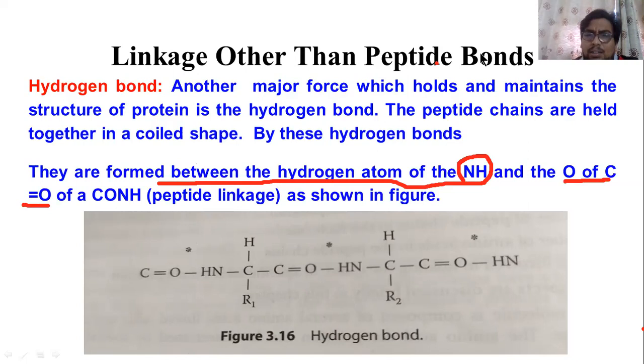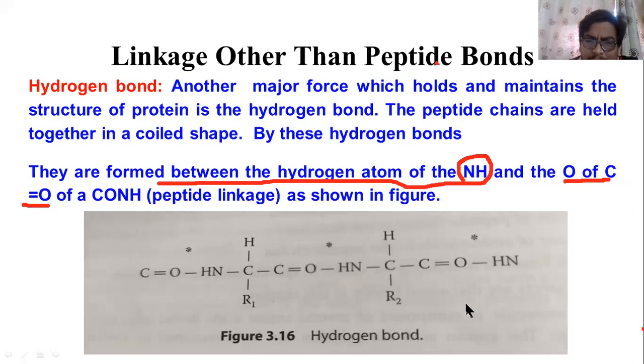The hydrogen bond I am showing you is present between the NH and this particular oxygen, the double bond O. Between these two areas we have a bond, and that bond is called the hydrogen bond.